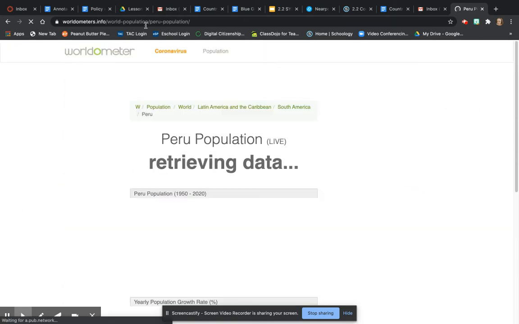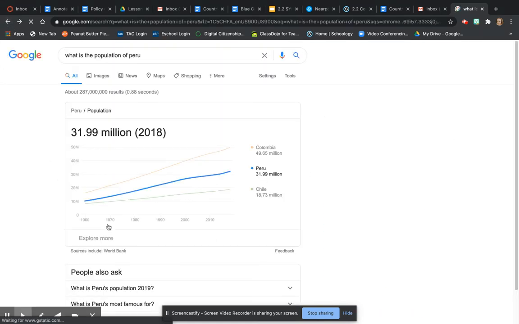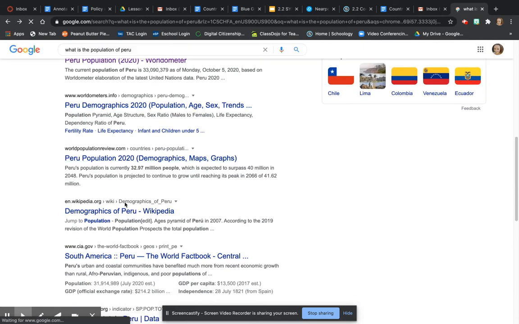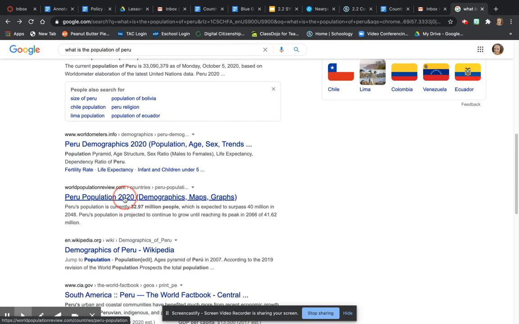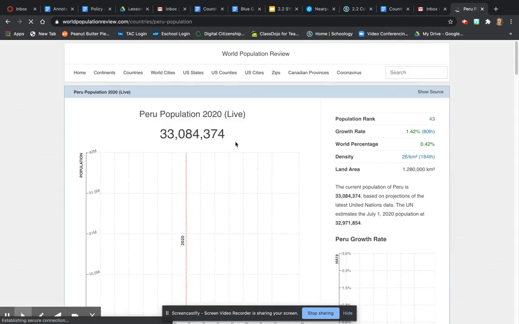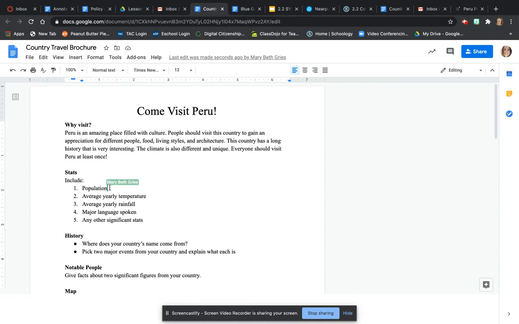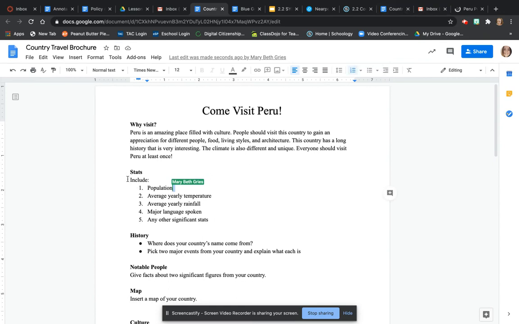We want to make sure we're evaluating it also. So we want to make sure that it looks like it's valuable. So I don't really like the look of this site here. I'm going to go to a different one because that had a lot of ads on it, right? But I can click for a different site to find the population. Okay, 33,084,374. Great. Here's just an example. So I'm going to go back into my document here,